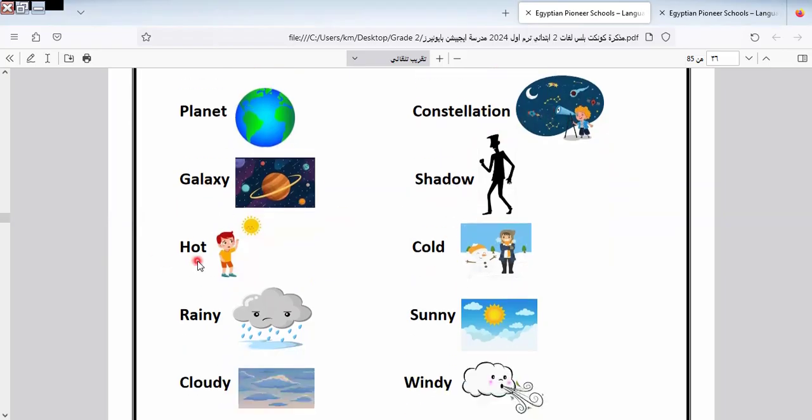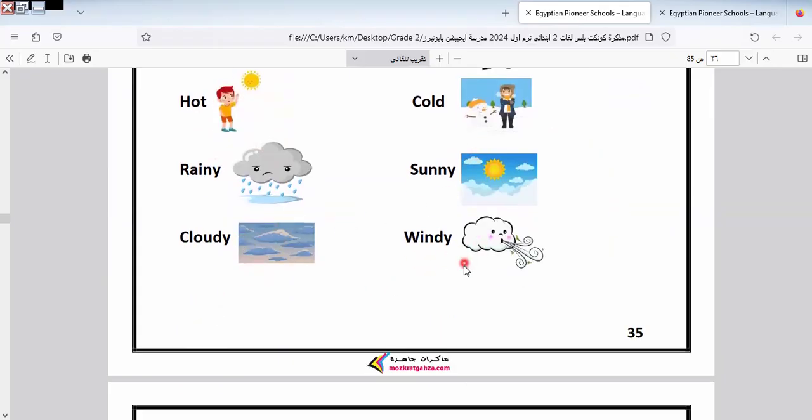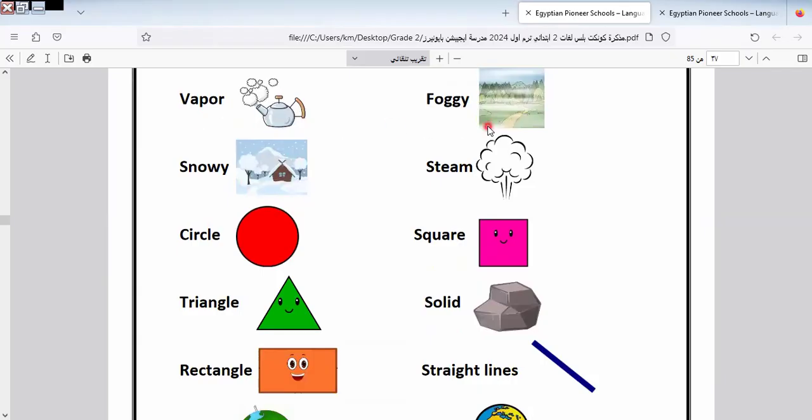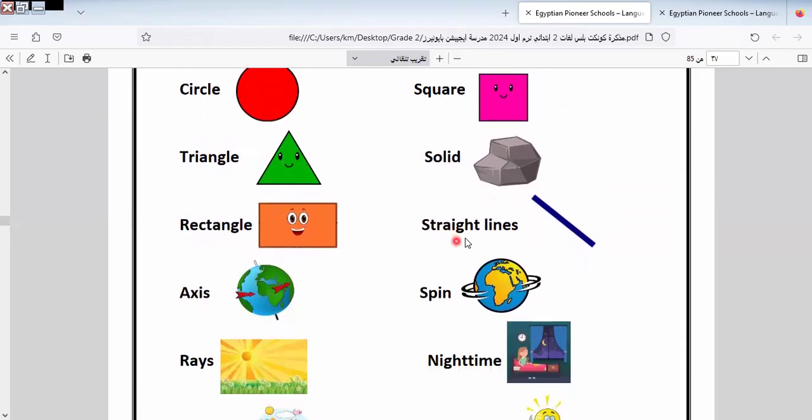Here we have shadow, hot, cold, rainy, sunny, cloudy, windy. Here we have vapor, foggy. This is called foggy. Snowy, steam, circle, square, triangle, solid, rectangle. I think all of us know these shapes from mathematics. Straight line. We know straight line because we took it in mathematics also. Axis. This is called axis.